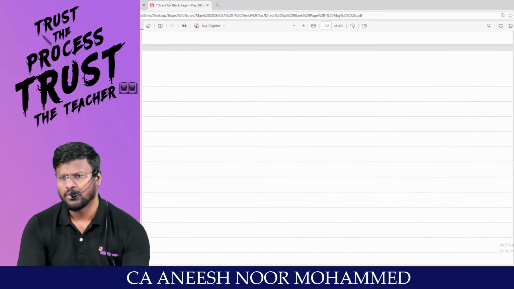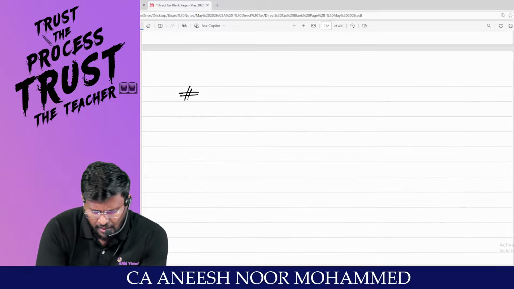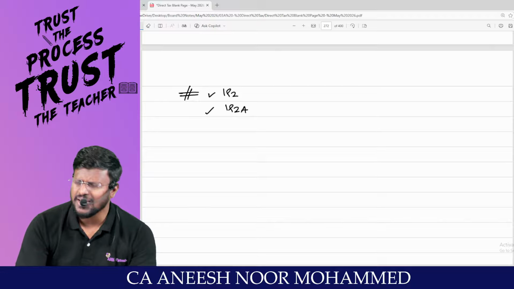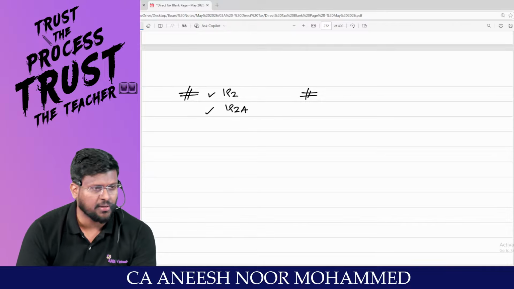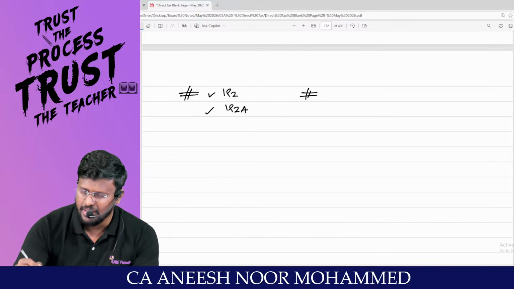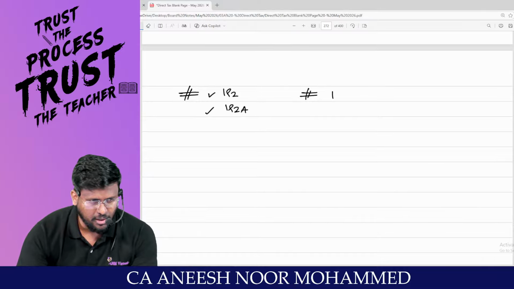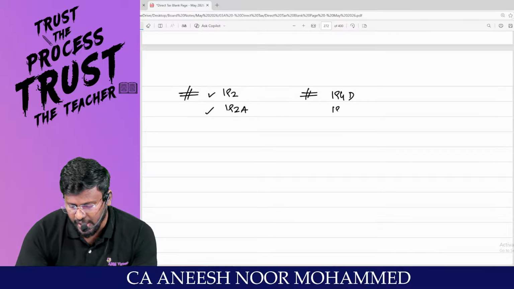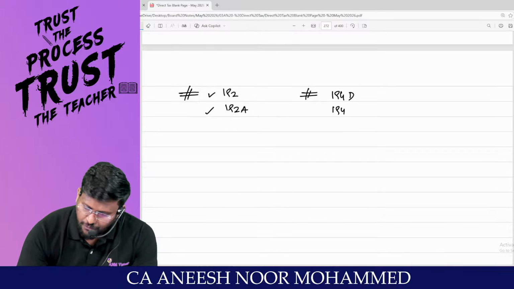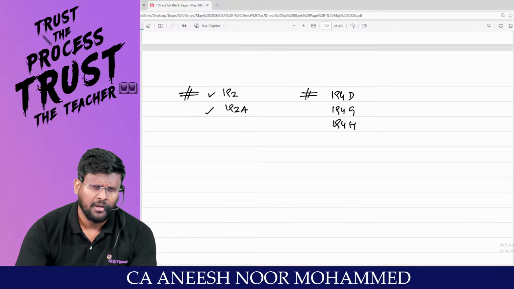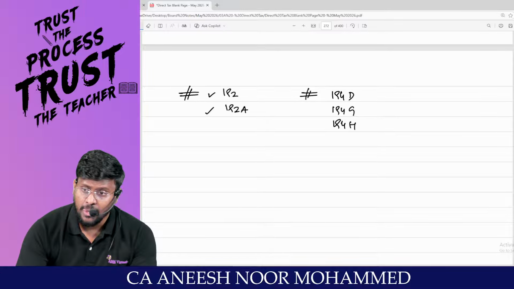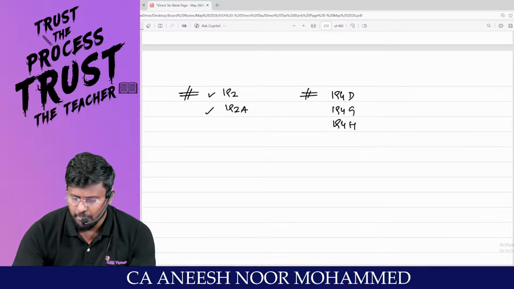Can we recall? Various families are there. Number 1, TDS on salary. Section 192, section 192A. What is section 192? TDS on salary. What is 192A? Accumulated balance in the provident fund account. Am I right, sir? Next one, brokerage or commission: 194D, 194G, 194H. 194D, insurance commission. 194G, lottery commission. 194H, brokerage or commission.